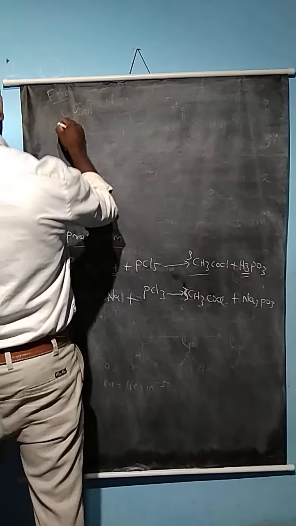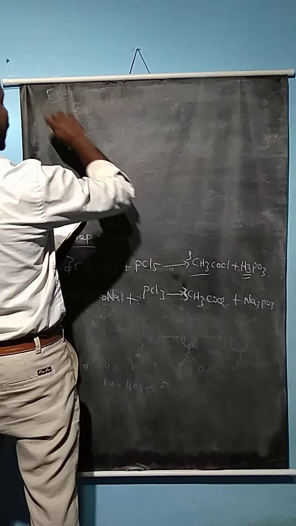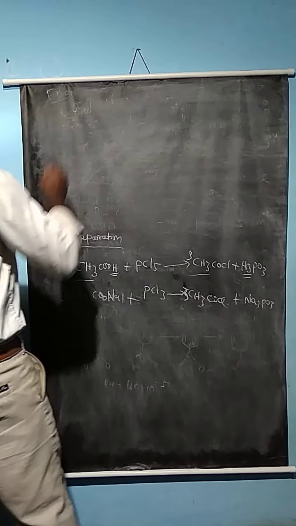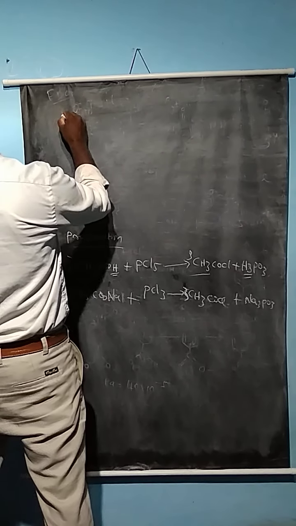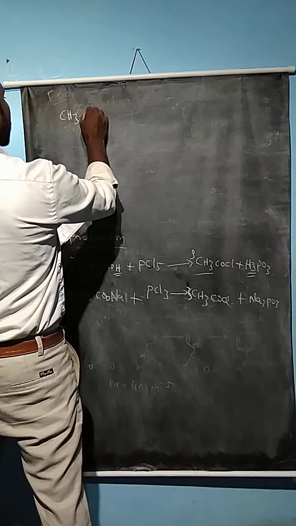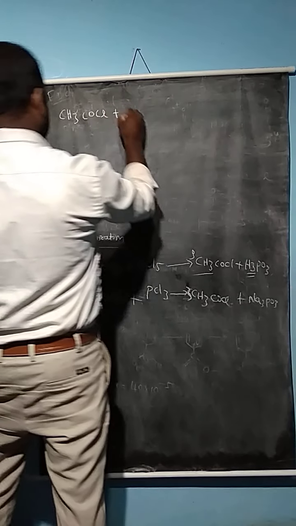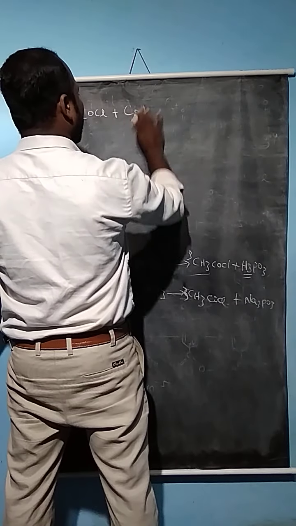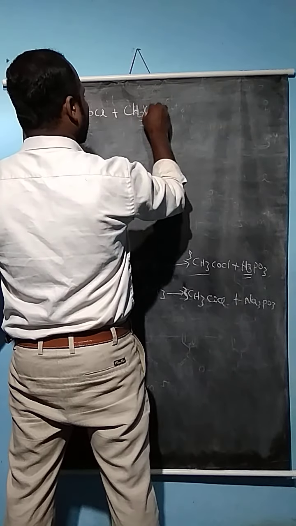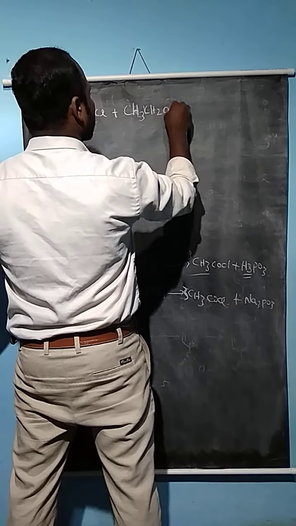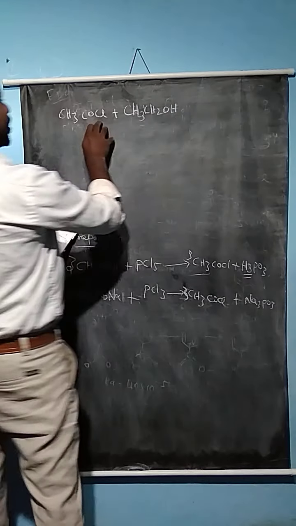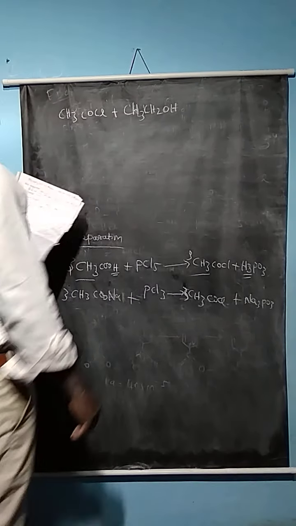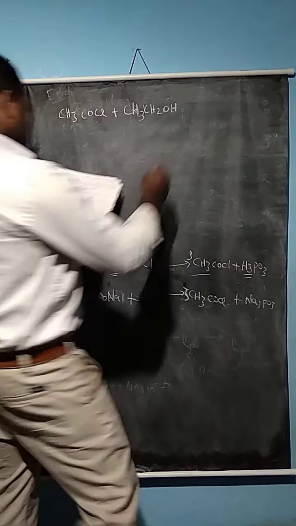So now the chemical properties: how the acyl chloride reacts with some compounds, in very simple reactions. So acyl chloride CH3COCl will react with an alcoholic compound, CH3CH2OH. Here one of the hydrogens reacts with the chlorine and immediately loses HCl as a byproduct.